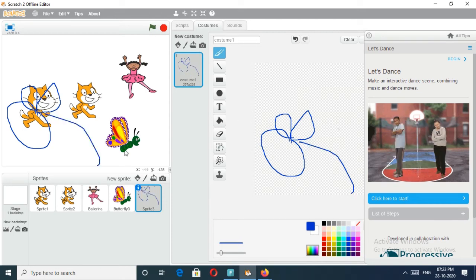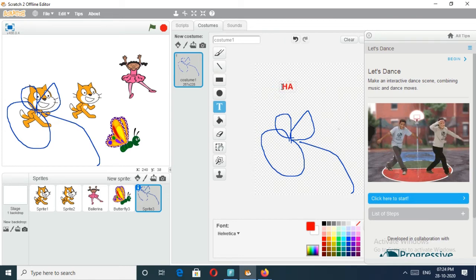See. Okay, and if you want to type something, you just use this button and click here. Before that, you may select the color. Okay, we'll type first. Click on here. You can type anything. Happy birthday, this way. You can type. Okay. Then,